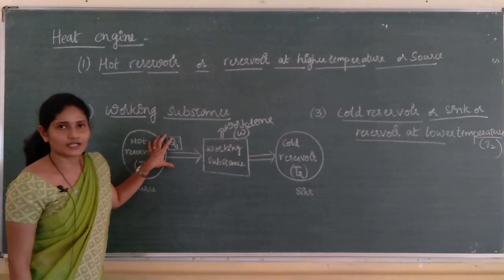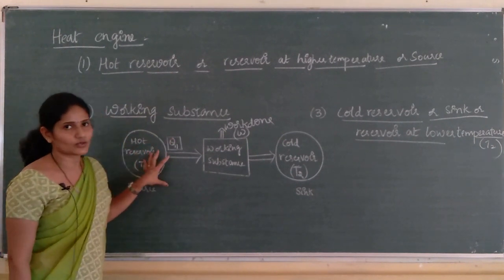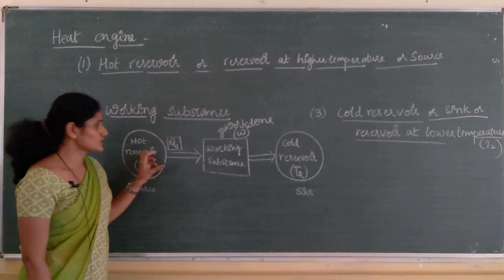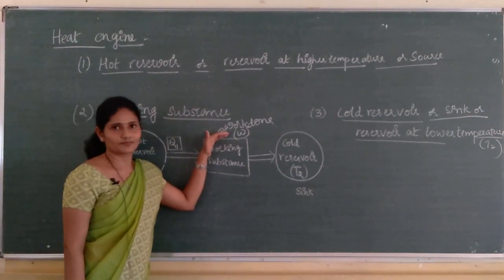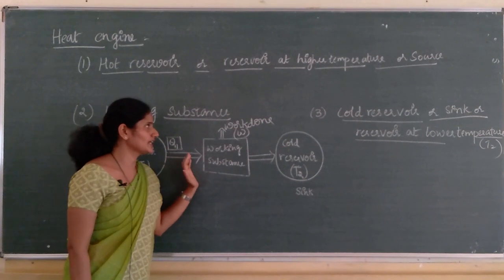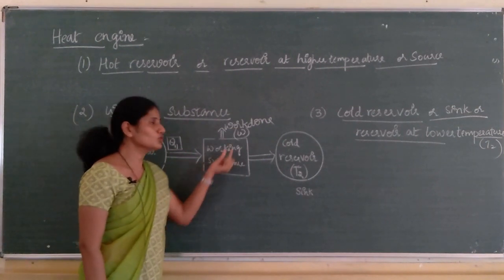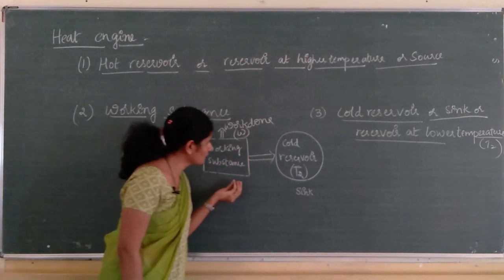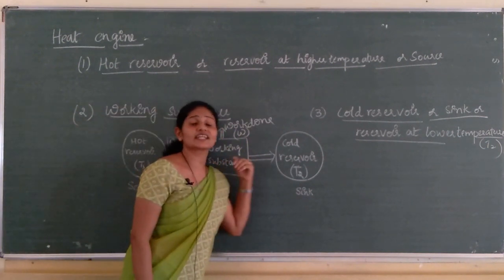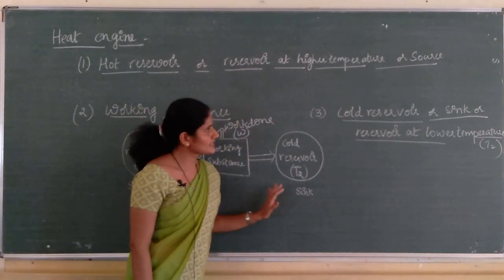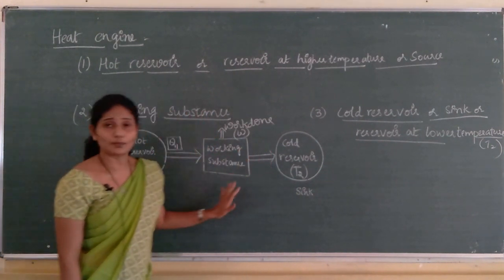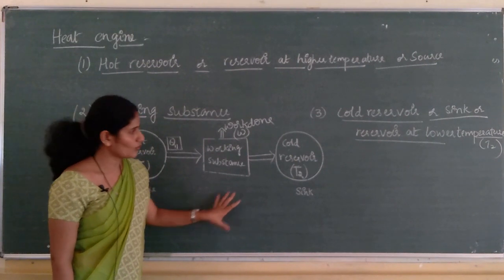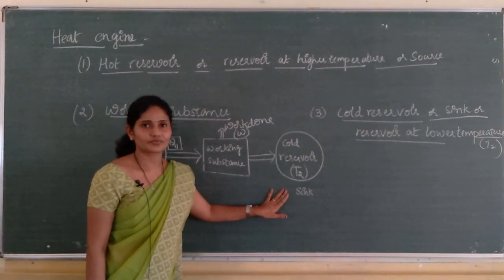Q1 is the amount of heat energy absorbed from the hot reservoir. So, all the heat energy absorbed is not used to do work. Some of the heat energy is used to do work or to move the piston, and some of the heat energy is rejected to the sink. Sink is always at lower temperature T2. What is this cold reservoir?